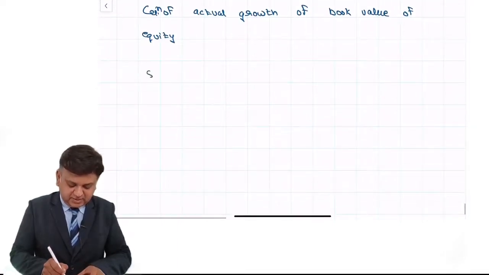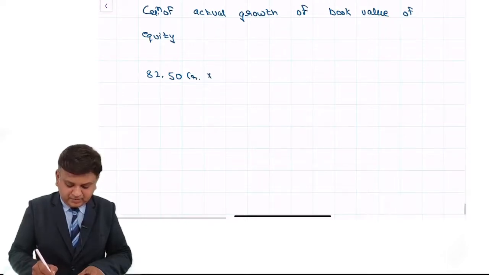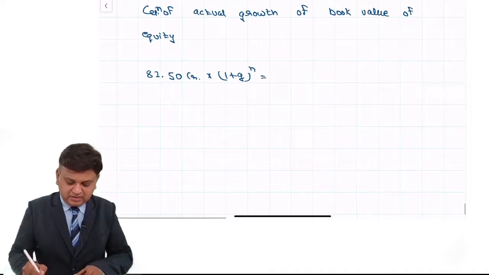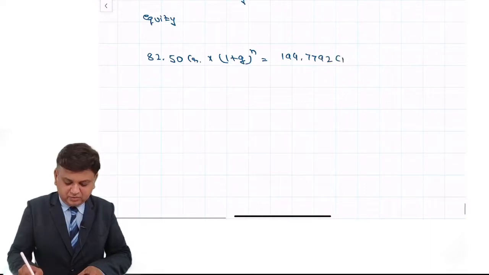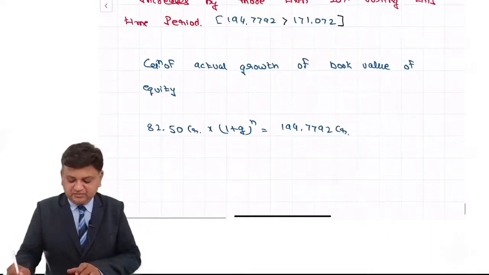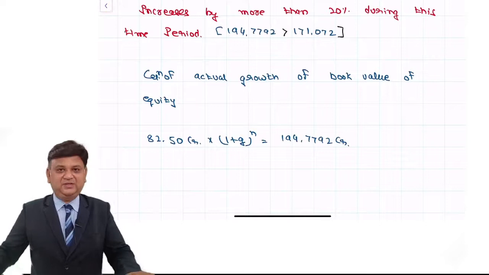In that it is 82.5 crore into 1 plus g raised to n is equal to 194.7792 crore. Now g will be calculated as balancing figure.